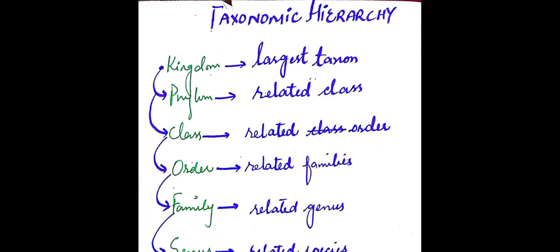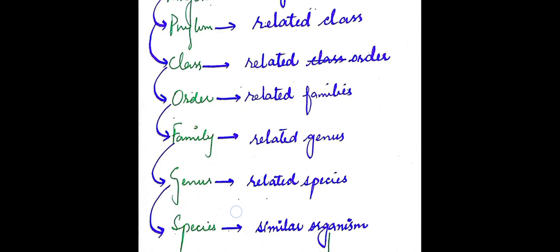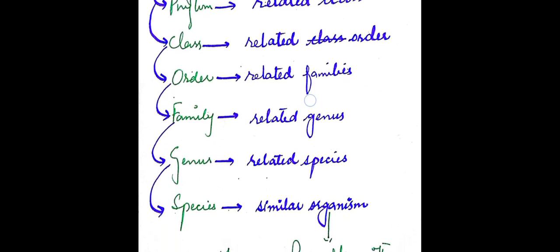This taxonomic hierarchy, or ladder, is very important from the examination point of view as well. What you should know is the correct order: first is always species, then genus, then family, order, class, phylum, kingdom. So you have to memorize the taxonomic hierarchy in the correct order. You can't change its arrangement. Learning the taxonomic hierarchy from species to kingdom is very important.